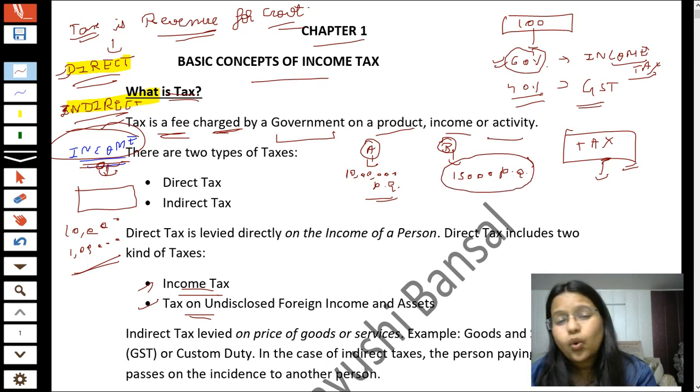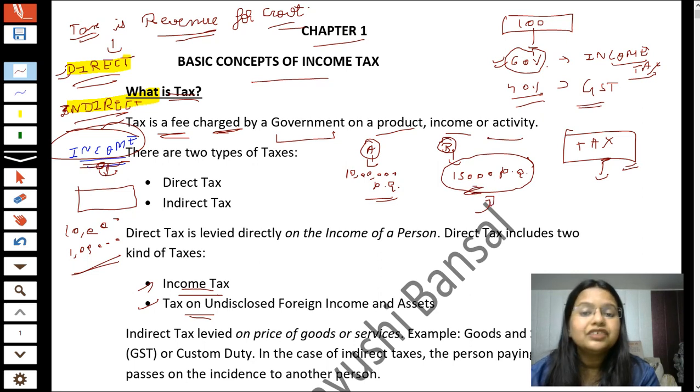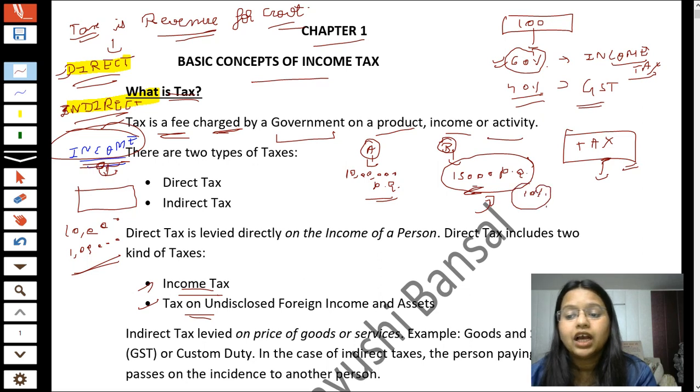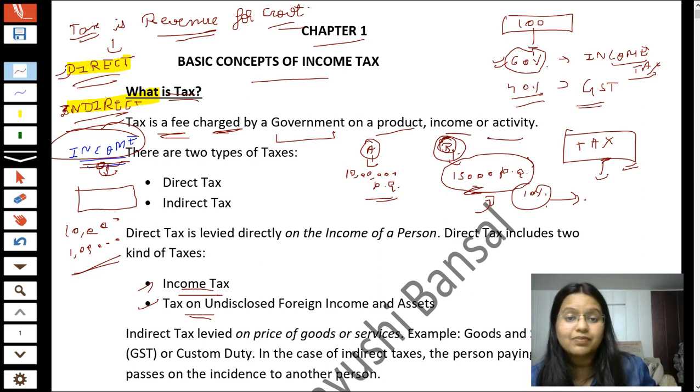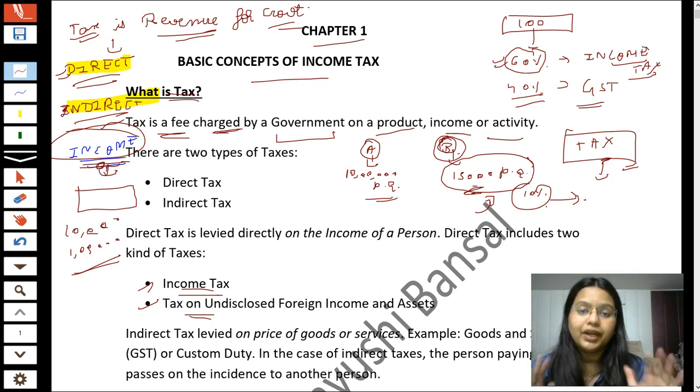So is it fair if the government tells him that from this 15,000 amount you have to pay 10% of your income, that is, you have to pay 1,500 rupees as income tax? No. If they do this, then how will Mr. B be able to incur his basic needs? He will not be able to satisfy his basic needs.